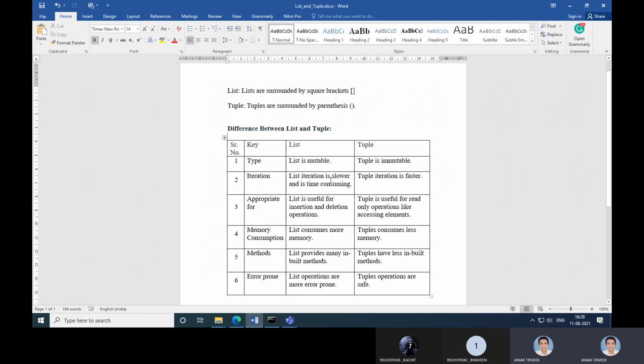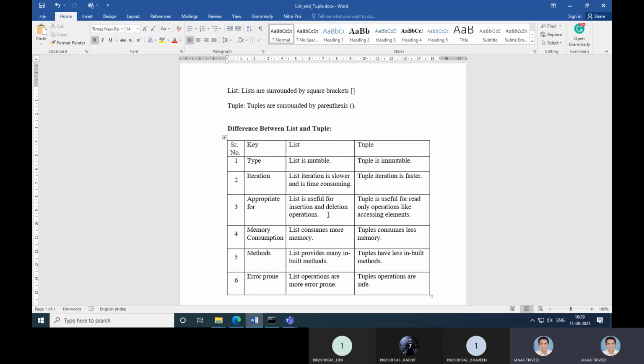Like list is mutable, so list is a dynamic kind of thing, whereas tuple is immutable, so it is a static kind of iteration. List iteration is slower and time consuming compared to tuple. List is useful for insertion and deletion operations, whereas tuple is useful for read-only operations like accessing elements.